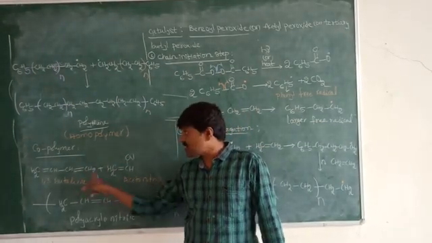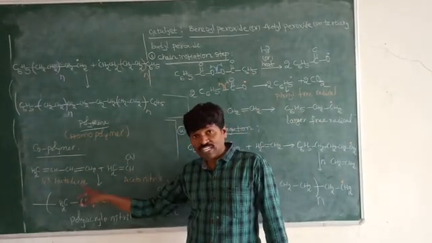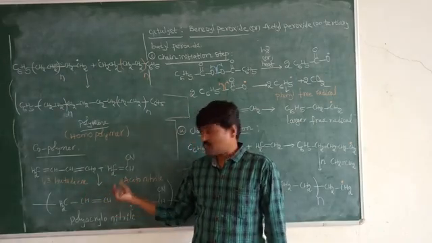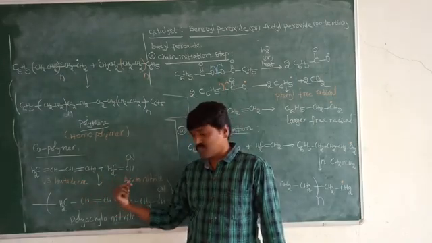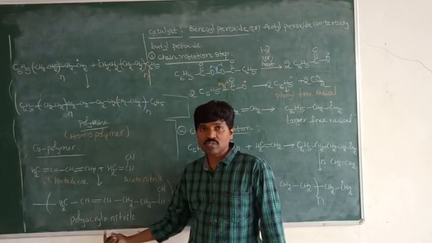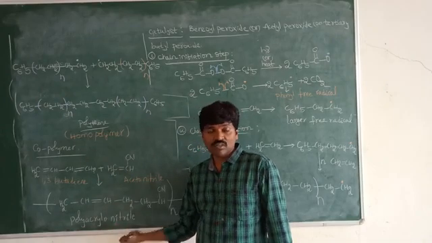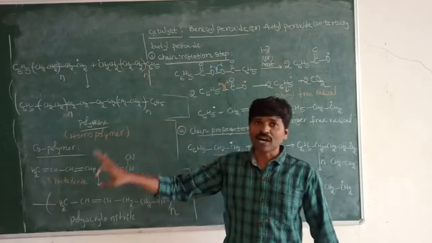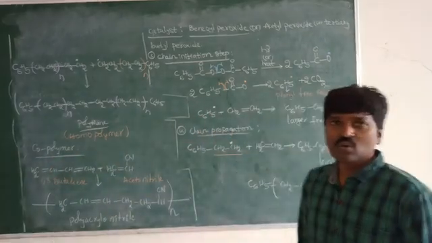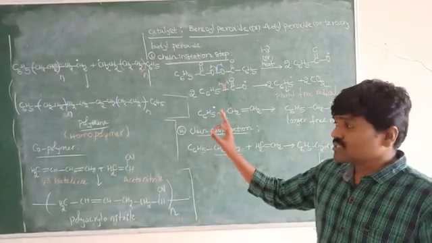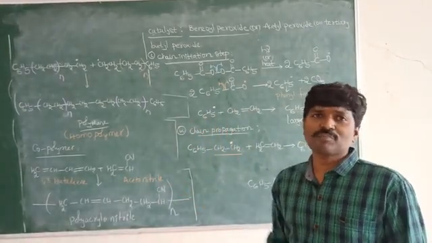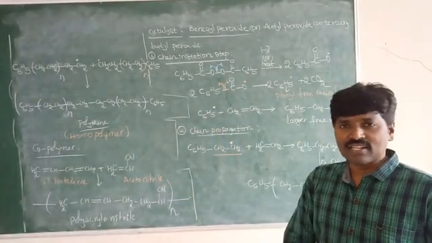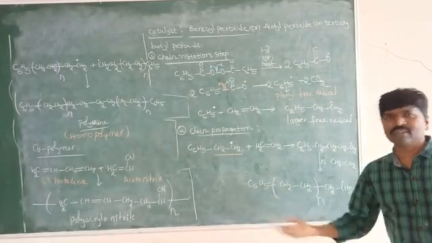Okay. Now here, if you take this example, we are taking different types of monomers. Whenever we take different types of monomers, at that time also we observe the formation of polymers. The formed polymers are called copolymers. Okay, right. So this is regarding the addition polymerization. Next we'll discuss some examples.